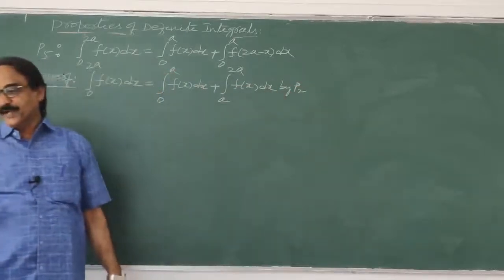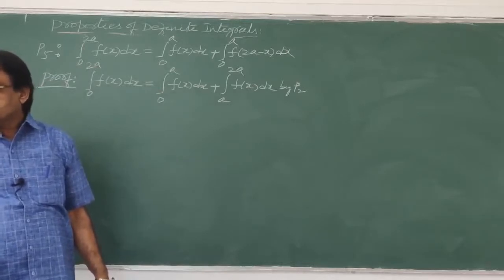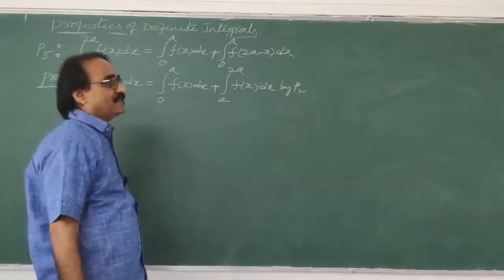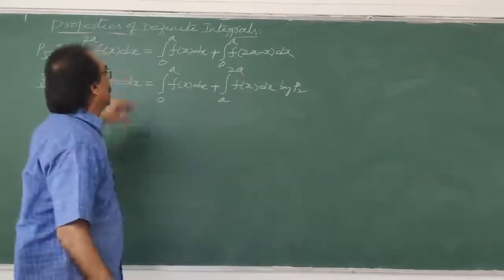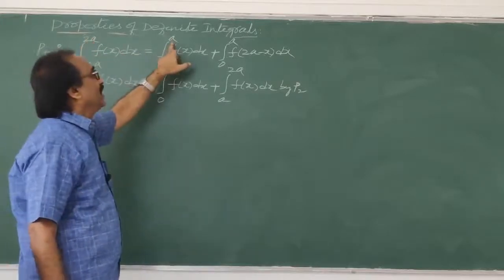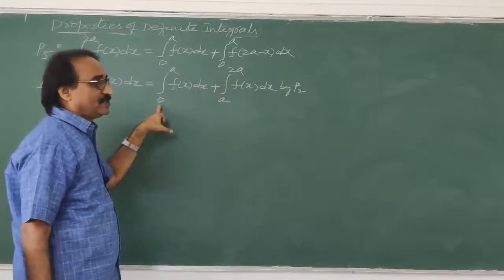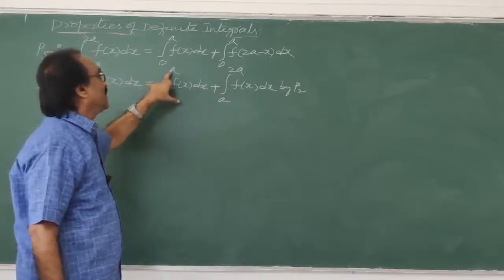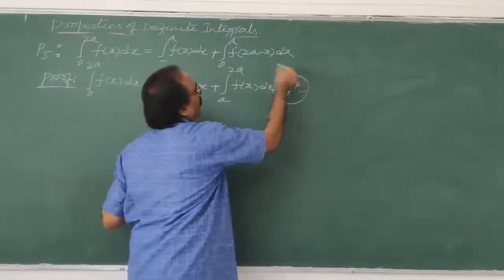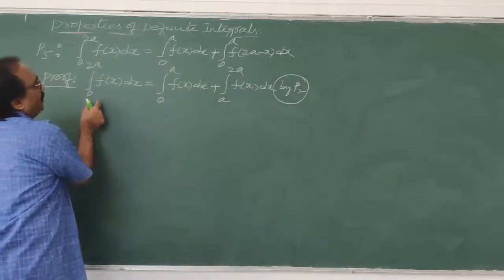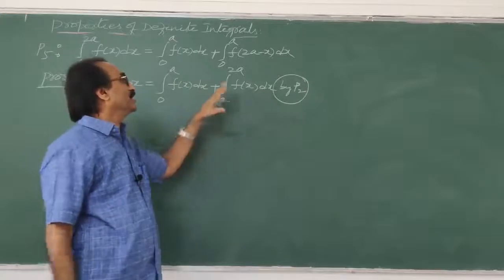P1 is over now. P2 is what we just told: integral a to b f of x dx can be written as integral a to c f of x dx plus integral c to b f of x dx, where c lies between a and b. So here, in between 0 to 2a will be there. That's why 0 to a to 2a. See here, 0 is a, a is c, 2a is b. So by P2 property, this given problem I have written like this. Okay, happy? This property you know, that's why you wrote like this.